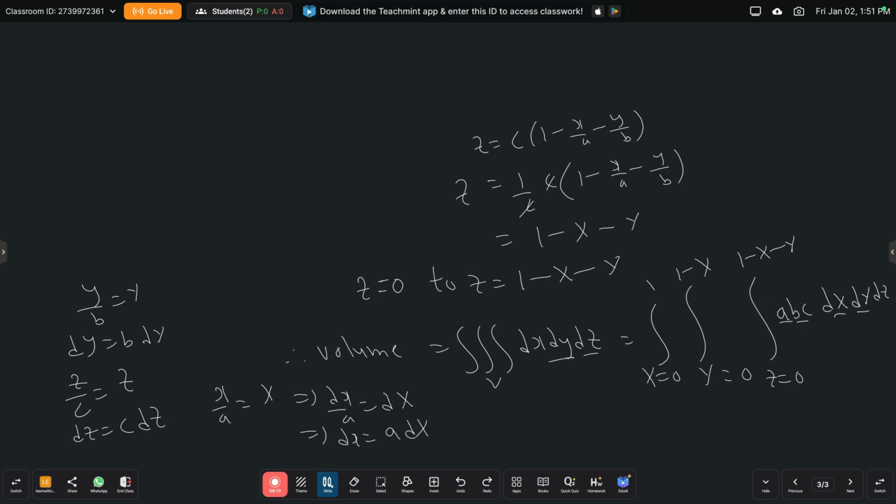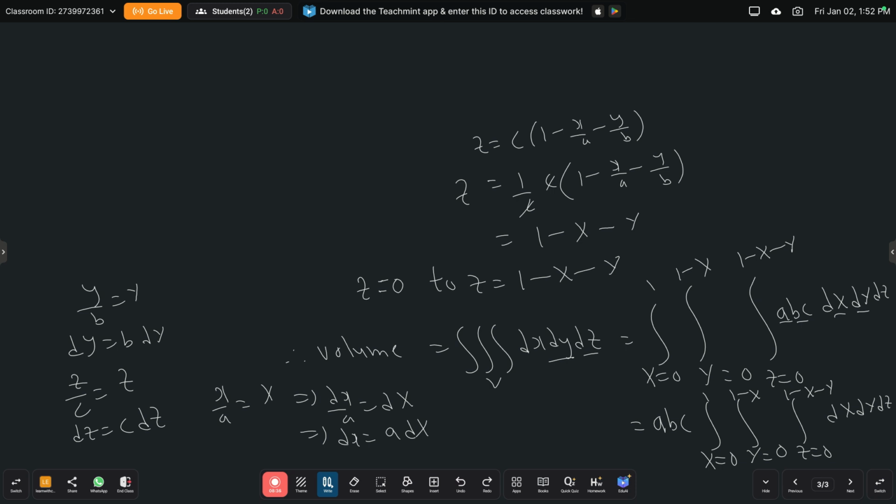Since a, b, c are constants, they can be taken out of the integral. Okay, this is a, b, c into the integral of capital X from 0 to 1, capital Y from 0 to 1 minus capital X, Z from 0 to 1 minus capital X minus capital Y, d capital X, d capital Y, d capital Z.